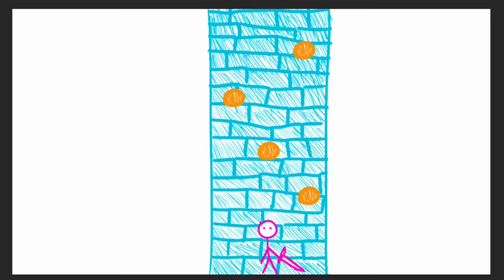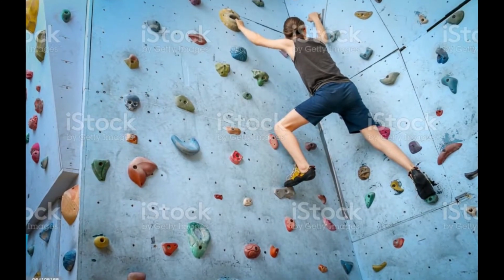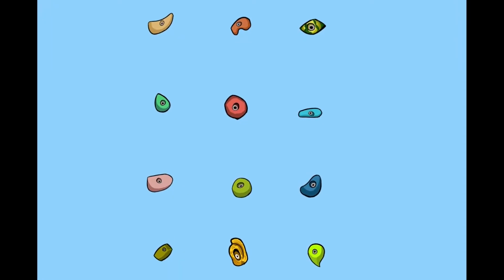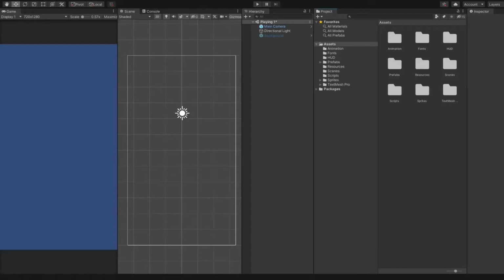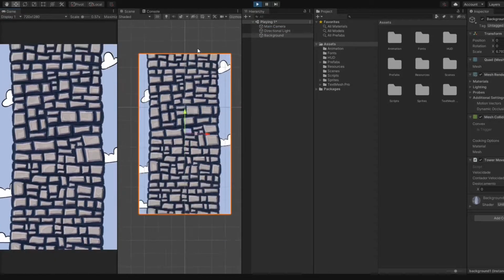The main mechanic of my game demands that the knight can only grab on these special rocks to climb. I used these climbing holes as a visual reference and made this. Then I made a shitty sky background, exported the tower and sky on the same image, put it on Unity, and made a super basic code to make the sprite loop on itself.